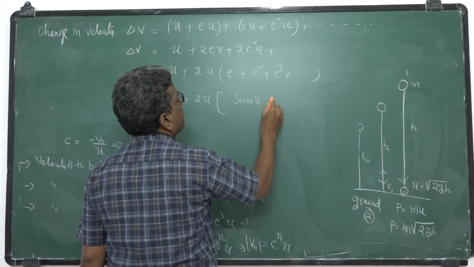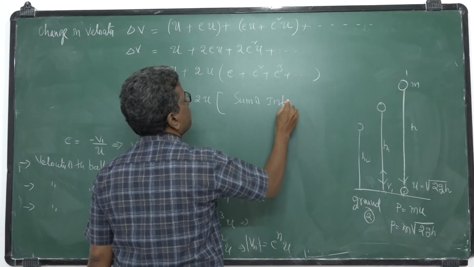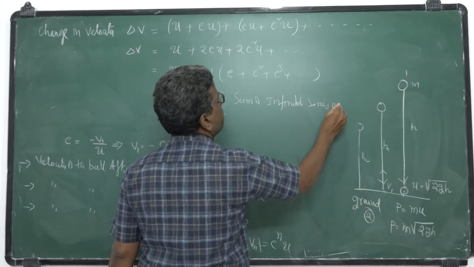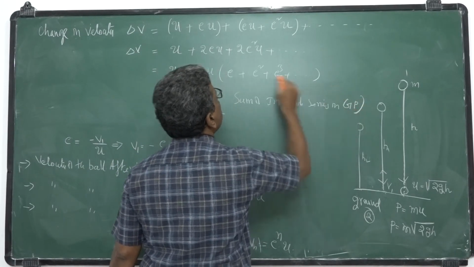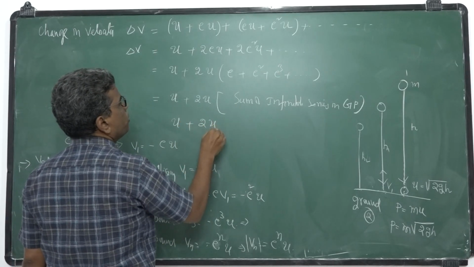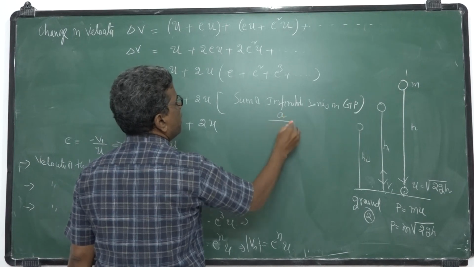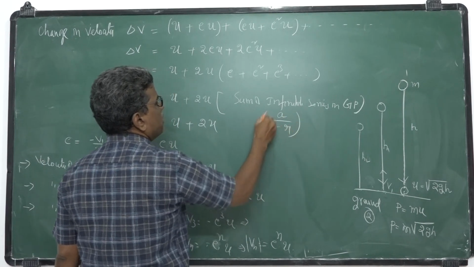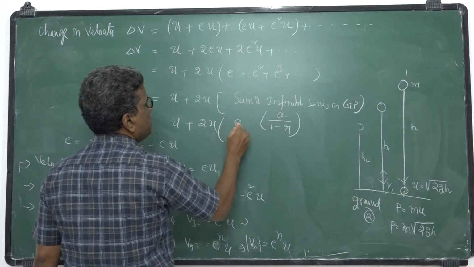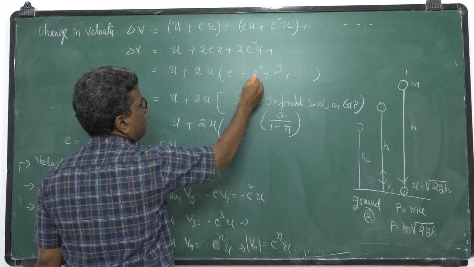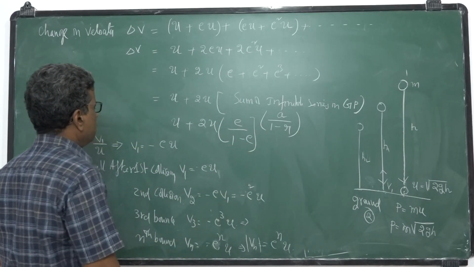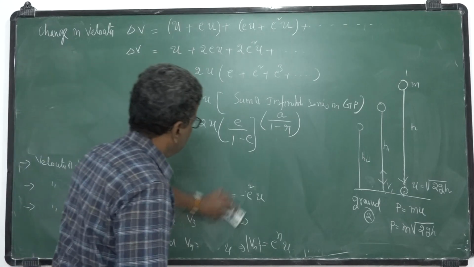All these are in GP, geometric progression. The formula is a by 1 minus r, where a is the first term, e, and the common ratio is e square by e, which is e only. So I am using this formula.